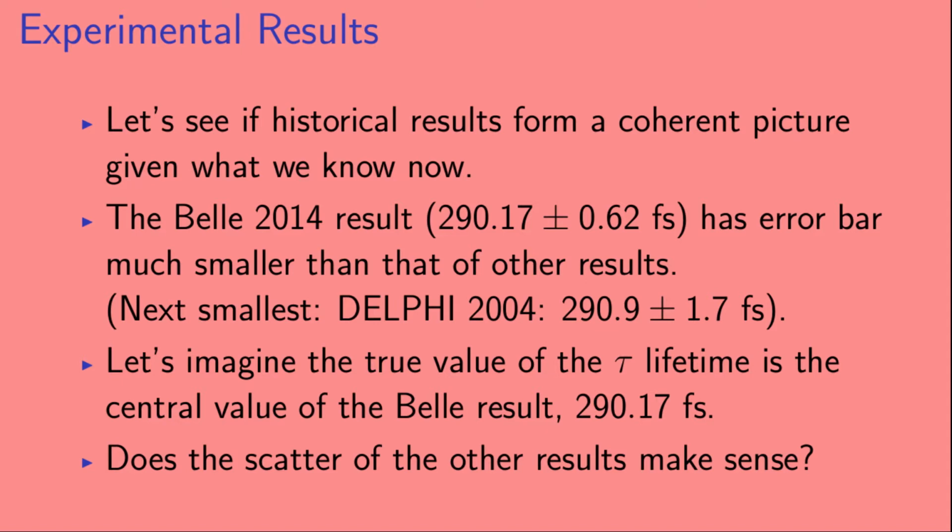So it had an error bar that was almost 3 times as large. So let's imagine that the true value of the tau lifetime is the central value of the Belle result, so that the true value of the tau lifetime is 290.17 femtoseconds. And then let's ask the question, does the scatter of the other results make sense?